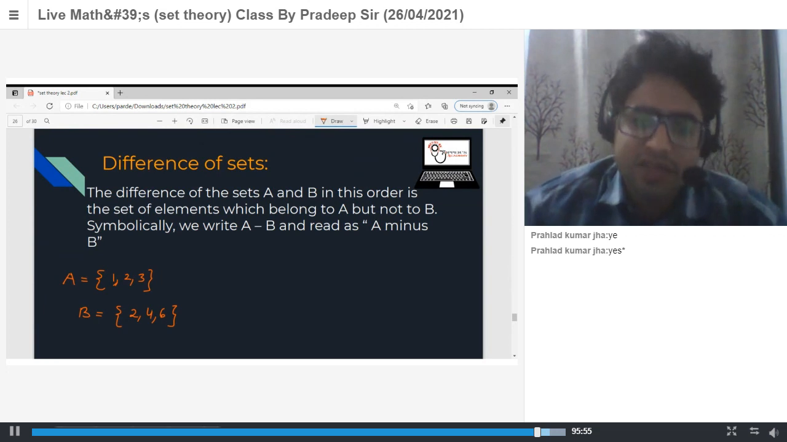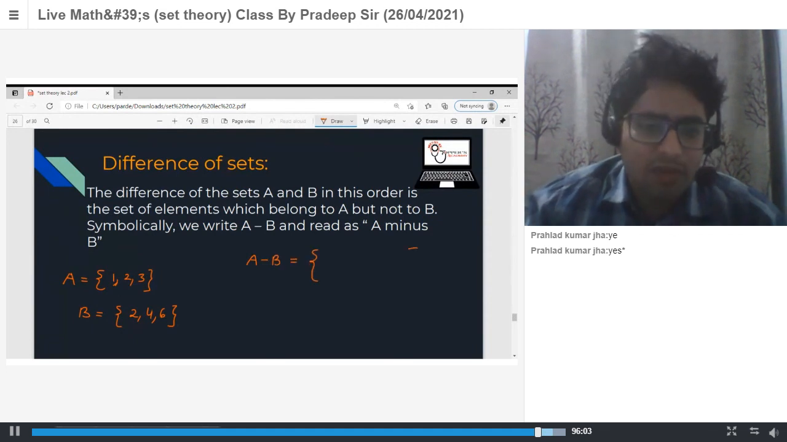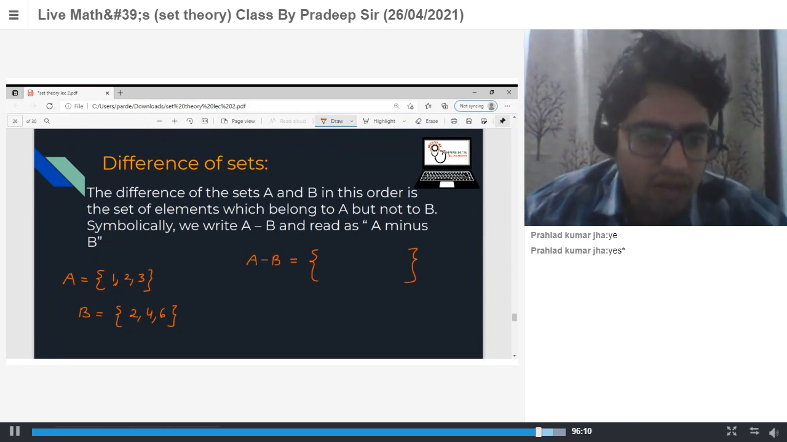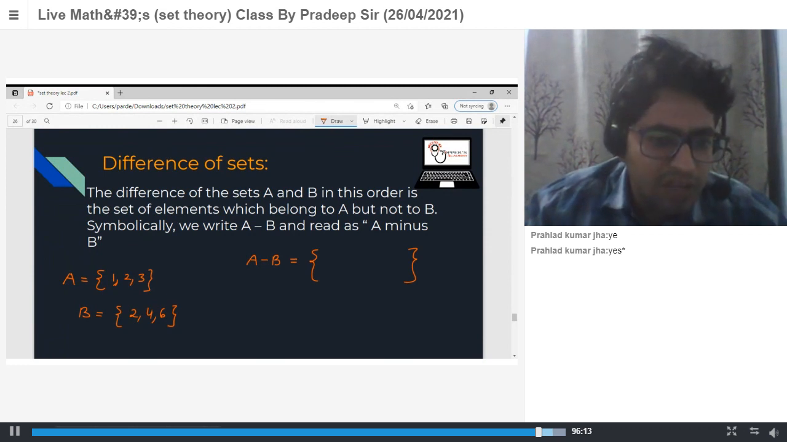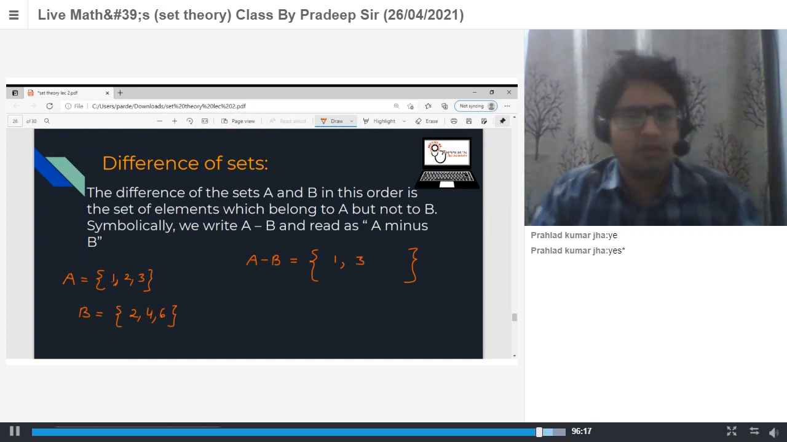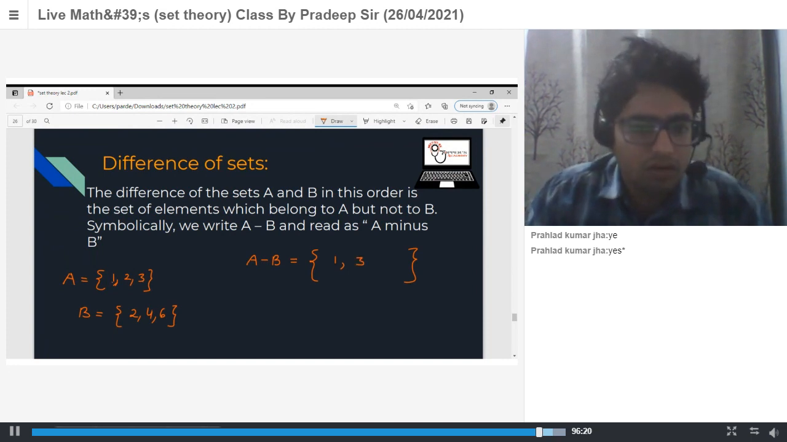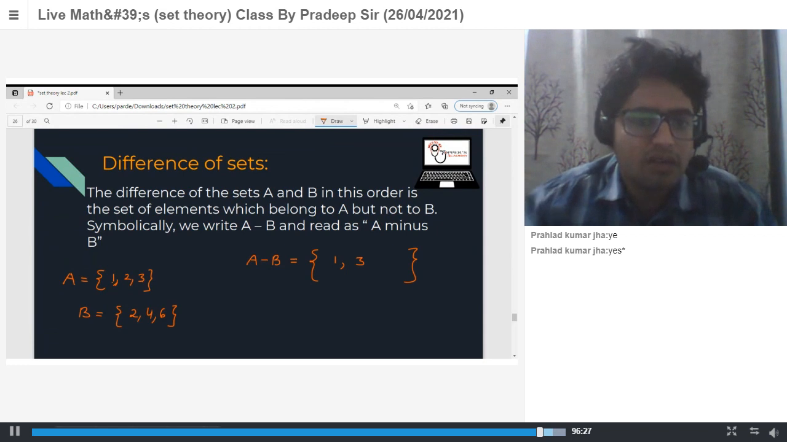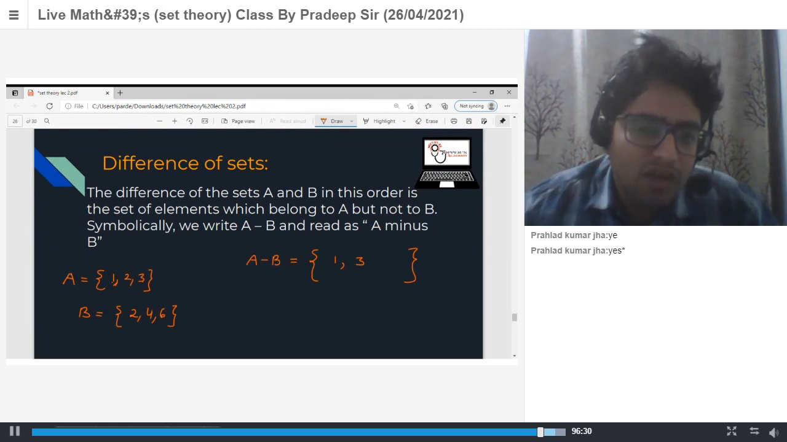So what is the difference A minus B? A minus B means the collection of all elements in A but which do not belong to B. So A minus B is what? 1 and 3. Now B minus A is what?